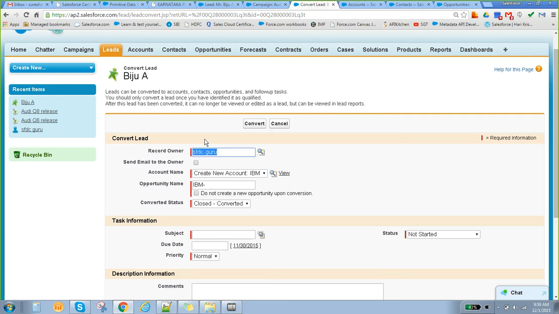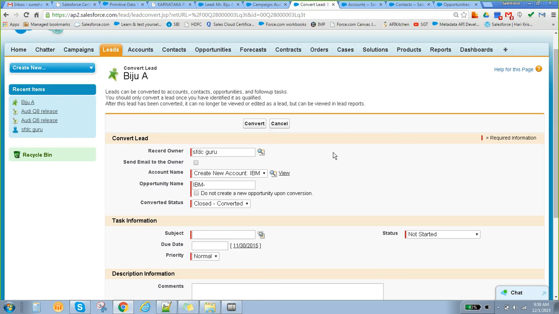Owner of the record. Lead owner is nothing but the one who created the lead. Once you convert it, who should be the owner of that particular account, contact, and opportunity? It could be the same as the lead, or we can change the owner of the record. Why change it? Because the lead is created by a customer care rep. We can't place the same owner for the account also. Maybe some other admin or some specific people will be there.